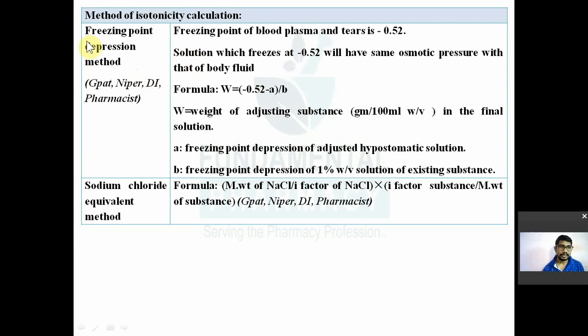Okay, so freezing point depression. Freezing point depression is a colligative property, and the added solute may affect the freezing point. So that is usually depression. That is a physical freezing point depression method. Okay? So the freezing point of your blood plasma and tears,